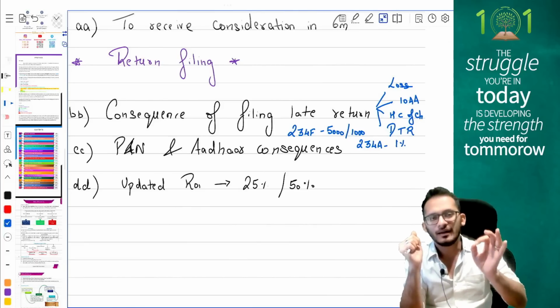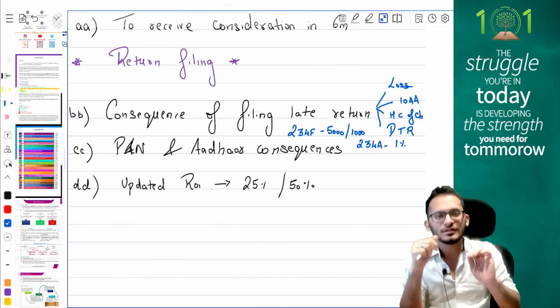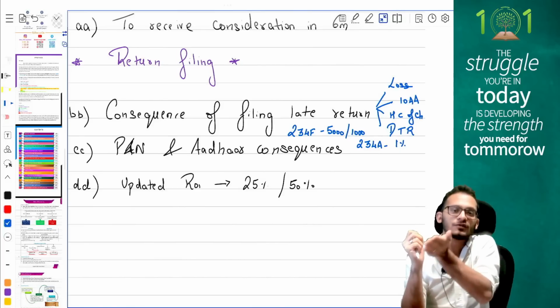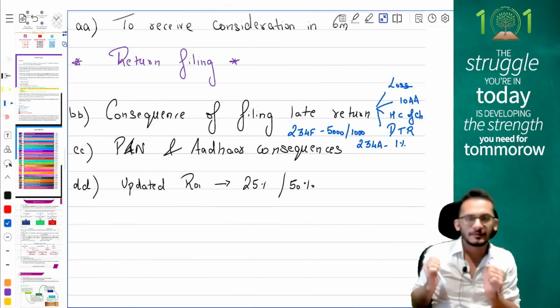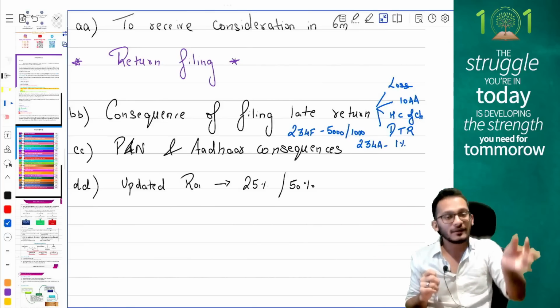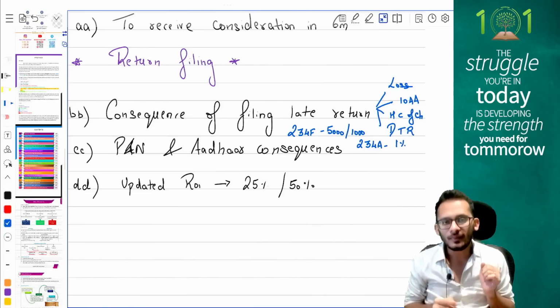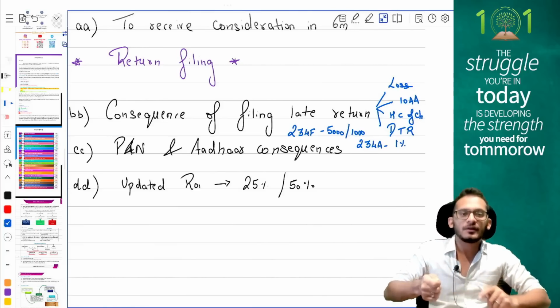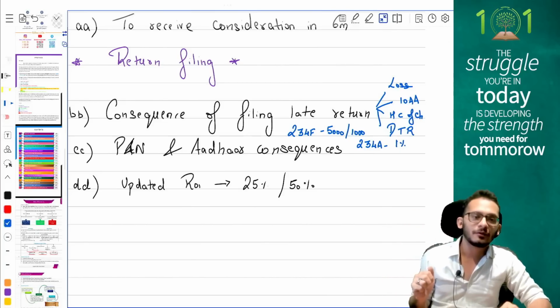The last, 30th adjustment for you, people, is updated return provisions, which says that if you are going to file an updated return after 12 months but before 24 months, whatever tax payable you get, an extra 25% you will have to pay.